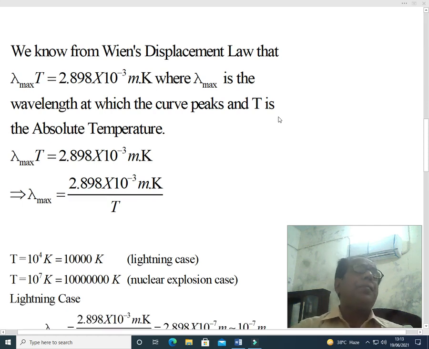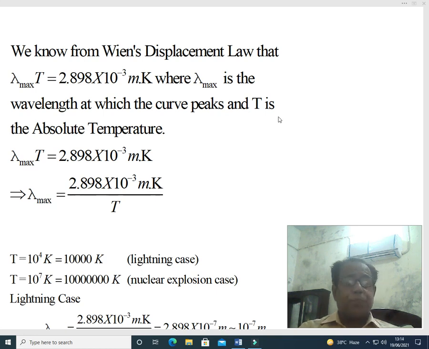Dear students, we know from Wien's displacement law that lambda max T is equal to 2.898 into 10 to power minus 3 meter Kelvin, where lambda max is the wavelength at which the curve peaks and T is the absolute temperature. We have just reproduced Wien's displacement law as already mentioned above.